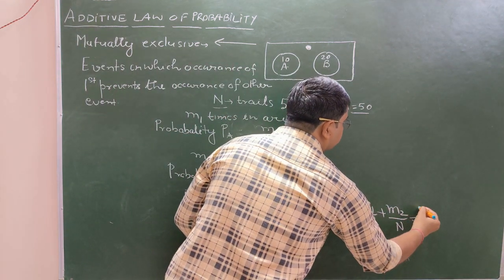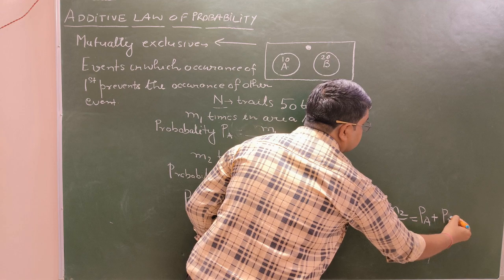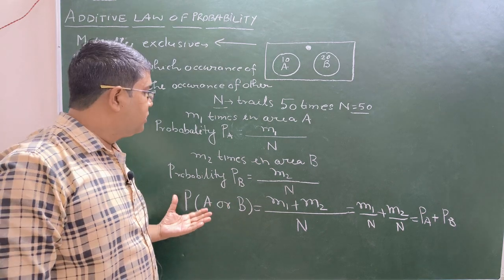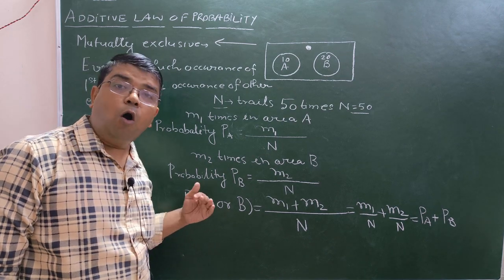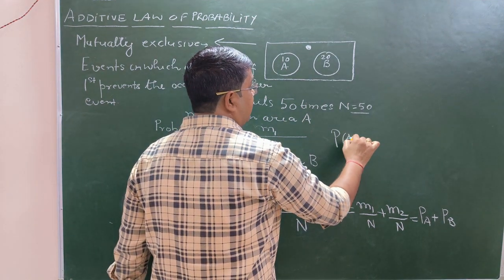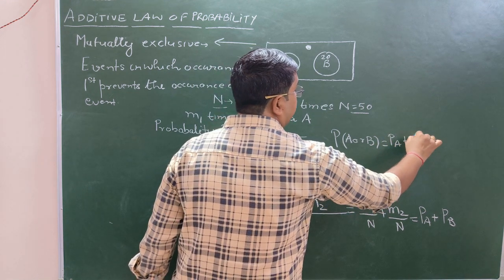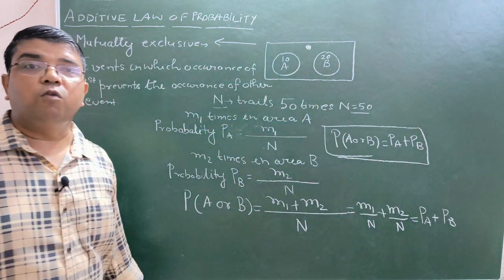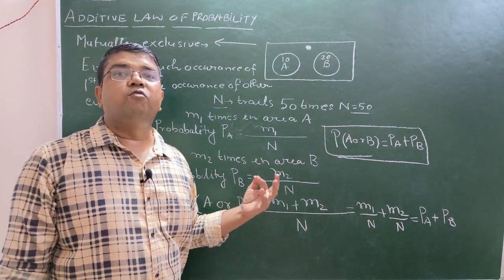We are going to write it as PA. At the same time, m2 upon n is PB. So this is basically the small steps to get the probability of getting the particle either in A or in B. So this is simply, we have the relationship A या फिर B में पाने की probability. It could be written as summation of the probabilities of the individual one. Okay, so you must pen down this, and we are now going to proceed with an A.